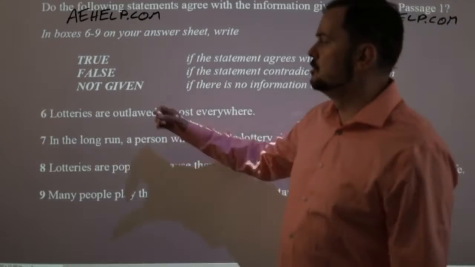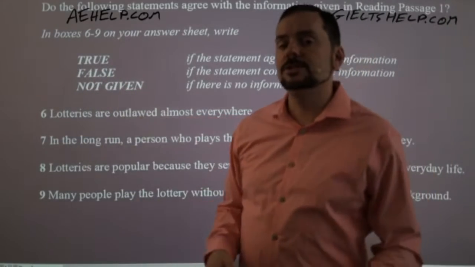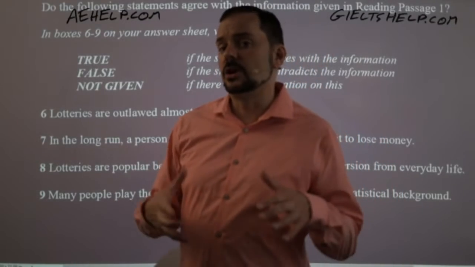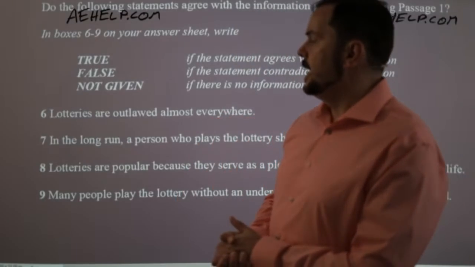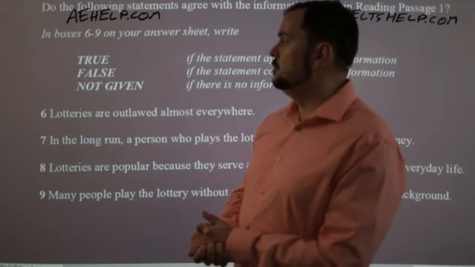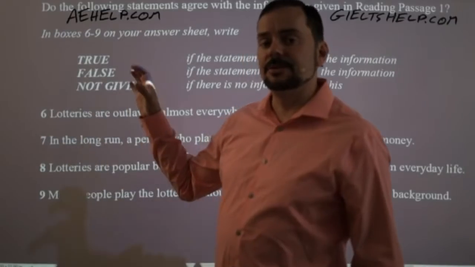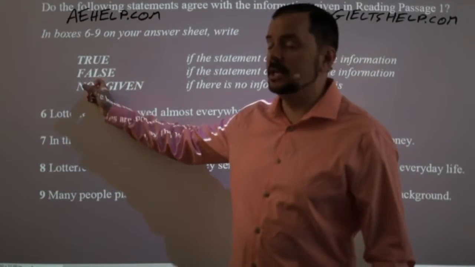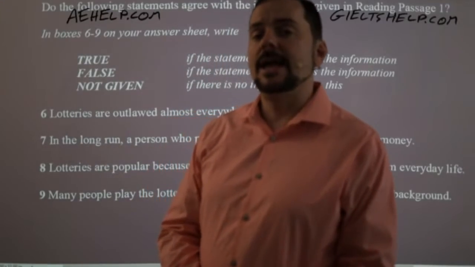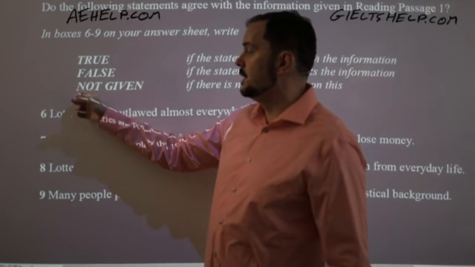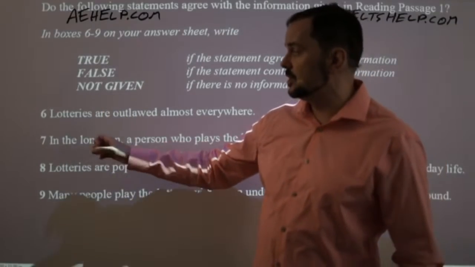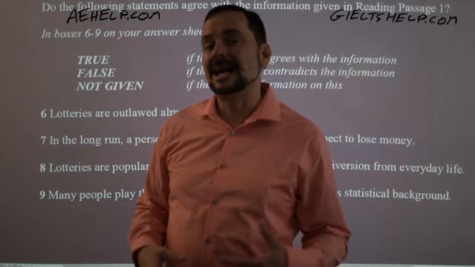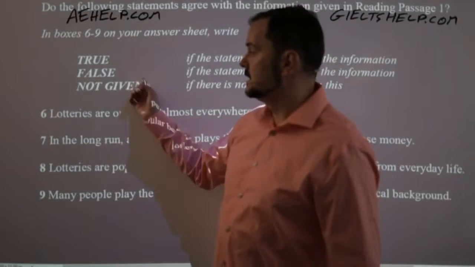Then we have true, false, not given. True, false, not given is a logic question. Okay, we're going to talk about that a little bit more. And again, you cannot skim or scan for these questions. Why? Because how do you find something that's not given? You cannot. Okay, and you're going to waste a lot of time searching for a piece of information that is not given or that is false. So again, skimming and scanning, highly ineffective for this type of question.